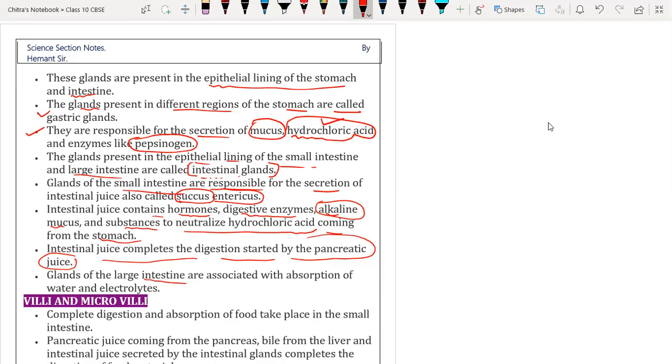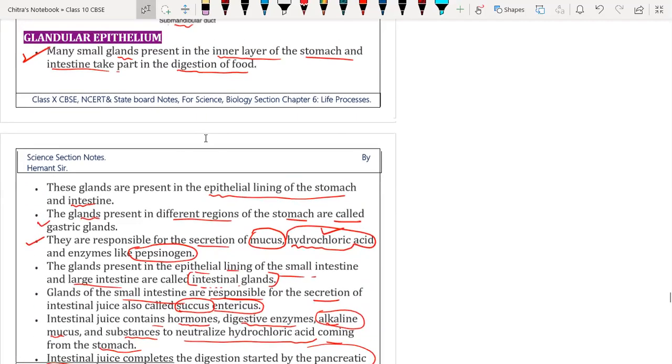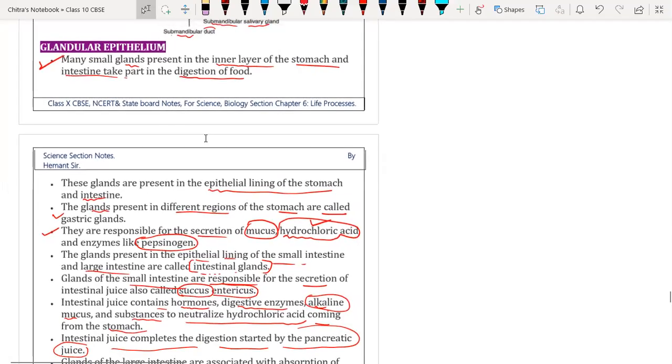Glands of the large intestine are associated with the absorption of water and electrolytes, whereas in the small intestine all the nutrients are absorbed by structures called villi and microvilli. Now we are going to discuss villi and microvilli. So this is all about the glands present in the small intestine as well as the large intestine. These glands are present in the glandular epithelium layer of the small and large intestine, that's why we call it the glandular epithelium.